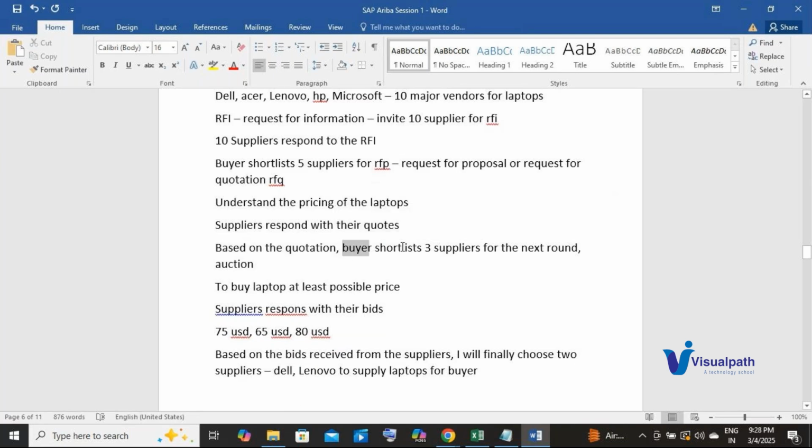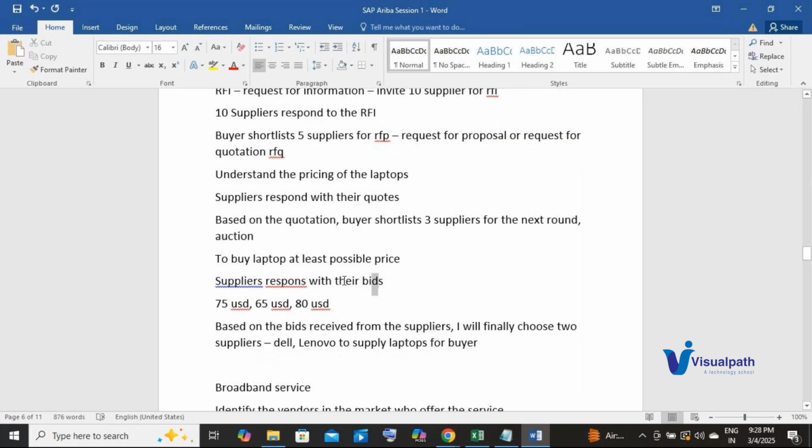Then I shortlist 3 suppliers for the next round out of the 5. So we had 10 initially. Then I have shortlisted it to 5 in the second round, which is RFP. Then I shortlisted based on the responses of their quotes. I have shortlisted 3 suppliers for the next round, which is auction. So in the auction, suppliers respond with their bids.